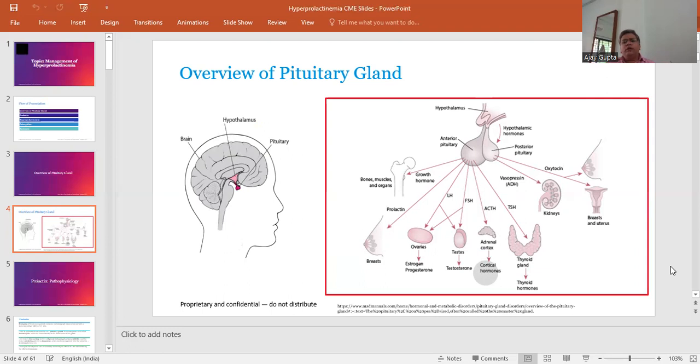The posterior pituitary releases a very important hormone which affects water metabolism, that is vasopressin or antidiuretic hormone, which acts on the tubules of the kidney and causes reabsorption of water and electrolytes. Another hormone secreted from the posterior pituitary is oxytocin, which acts on the breast and uterus. It acts on the breast for causing milk letdown, and it also helps in parturition.